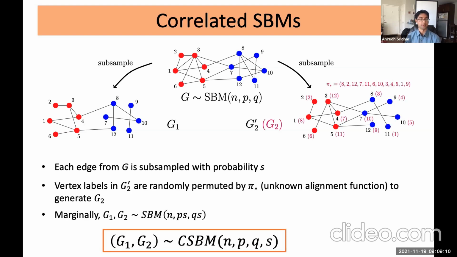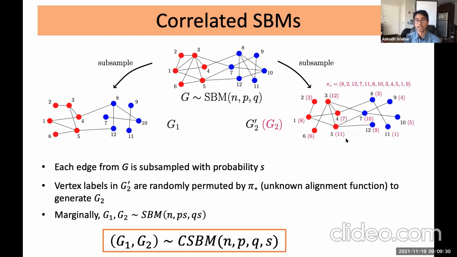All right, so next, the final step in the construction is we construct a new graph G2 from G2 prime by choosing a random permutation pi star and permuting the labels of G2 prime according to that permutation. So the updated graph here is shown in purple.